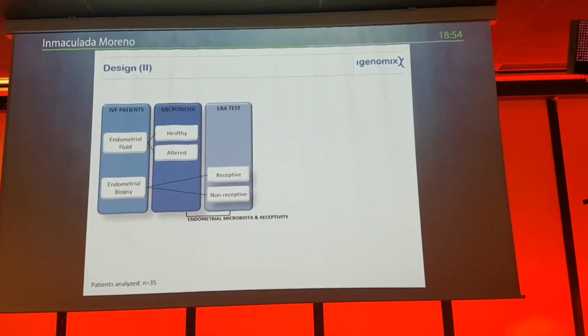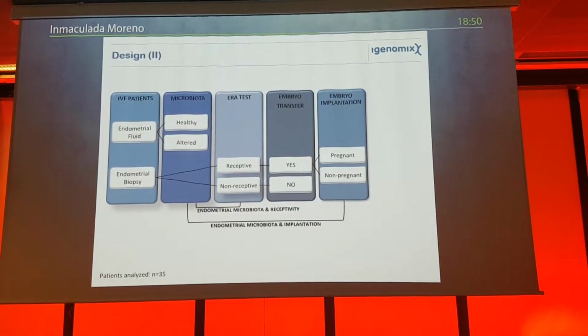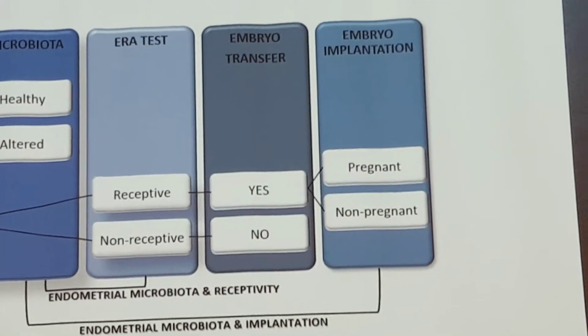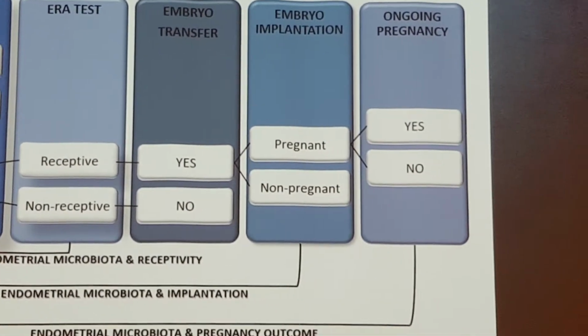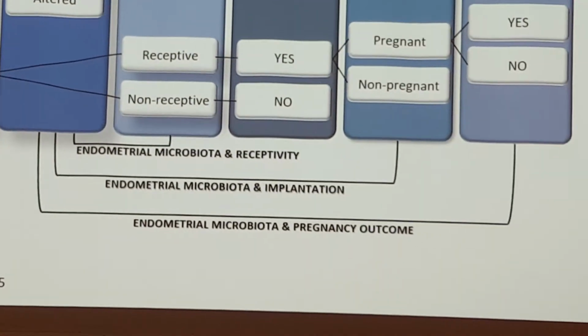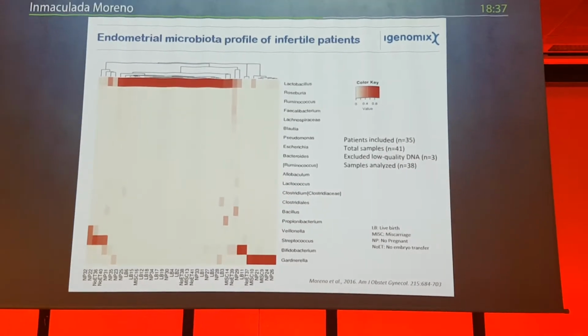Then those patients that were receptive went for embryo transfer, and we correlated this microbiota with implantation and later with the pregnancy outcomes. And when we did this, this was the first picture that we saw of our results.